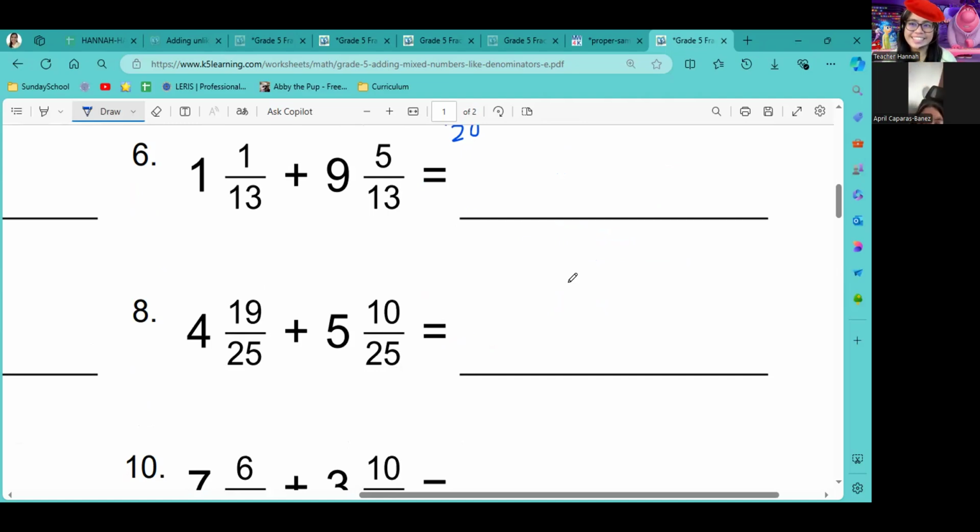Oh, you can do it. 9 and 29 over 25. Okay, 29 over 25. This is again an improper fraction. So you need to make it into a mixed number and then plus 9 so that you can get your final answer.